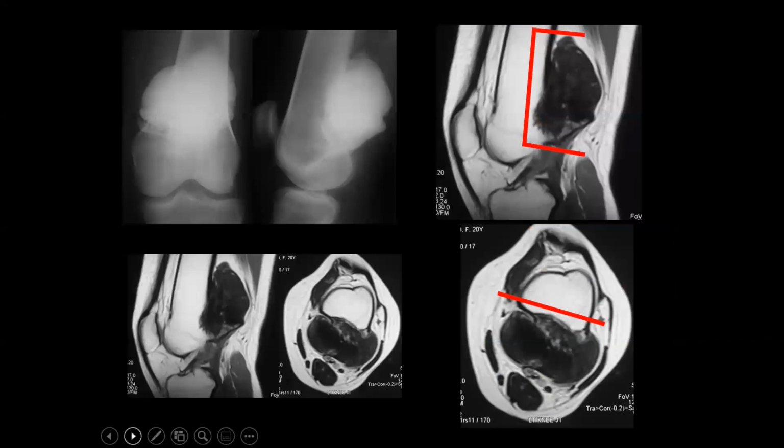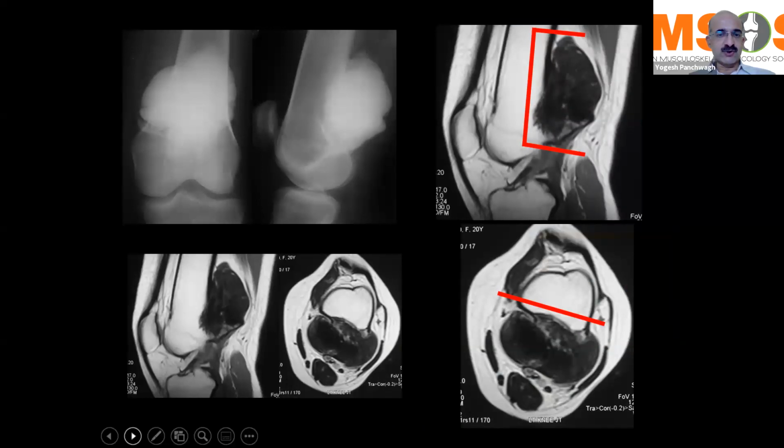That's a very classical X-ray picture of what we call parosteal osteosarcoma. Parosteal osteosarcomas are low-grade osteosarcomas where chemotherapy is not employed. They have very good cure rates, more than 90% 5-year survival. And this is the typical location of parosteal osteosarcoma, the distal posterior cortex of the femur.